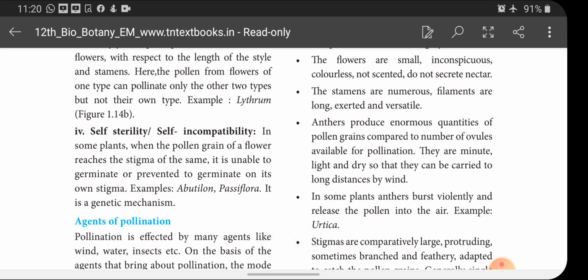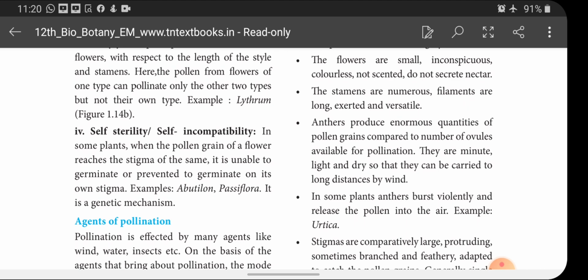In some plants, when the pollen grains of a flower reach the stigma of the same flower, they are unable to germinate, to prevent them from germinating on their own stigma. Example, Abutilon, Passiflora. It is a genetic mechanism. In some plants, when the pollen grains of a flower reach the stigma of the same, they are unable to germinate or are prevented from germinating on their own stigma itself.